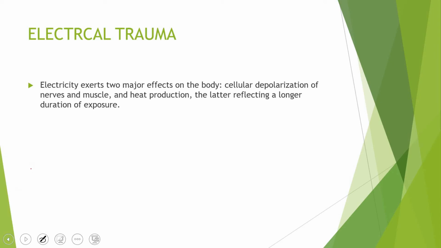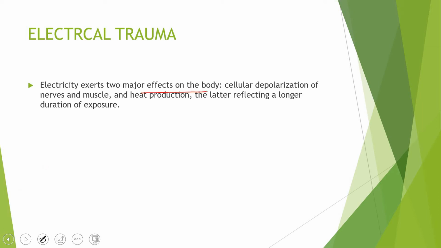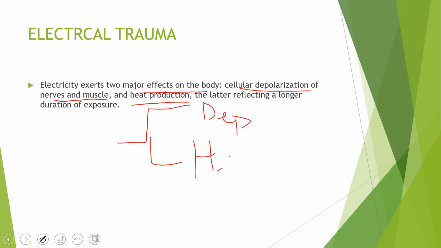Bismillahirrahmanirrahim. And moving on to electrical trauma, here we have written in the slide that electricity exerts two major effects on the body. The first one is cellular depolarization of nerves and muscles, and the second one is heat production. So these two effects: the first one is depolarization, and the second one is heat production.